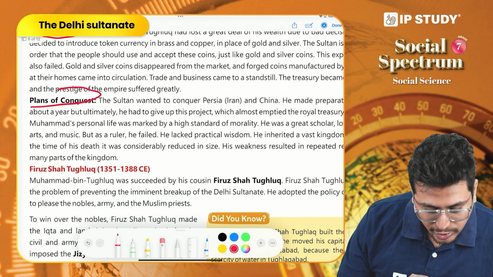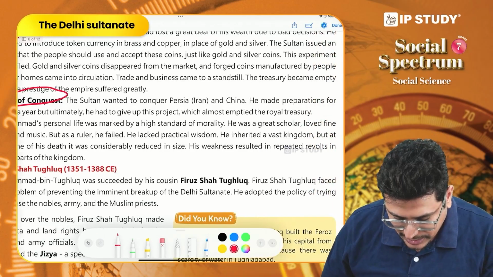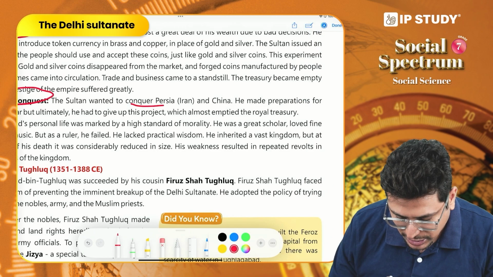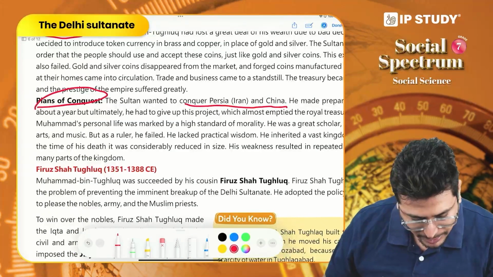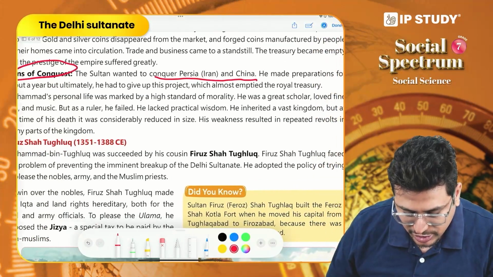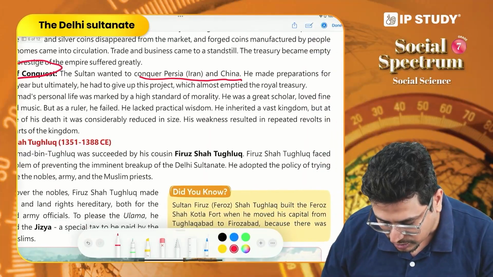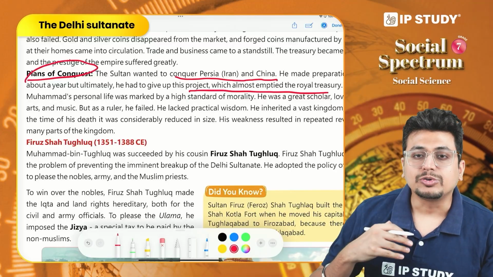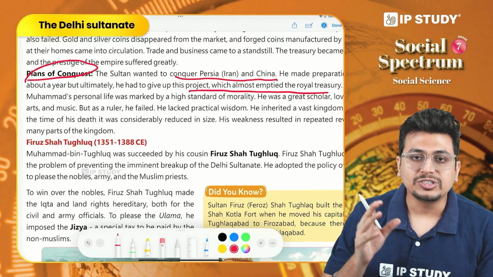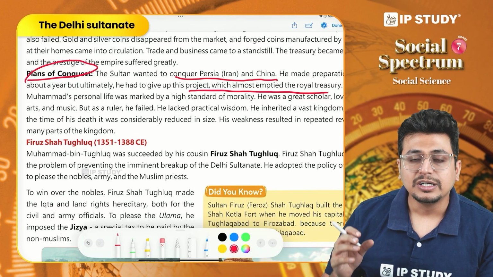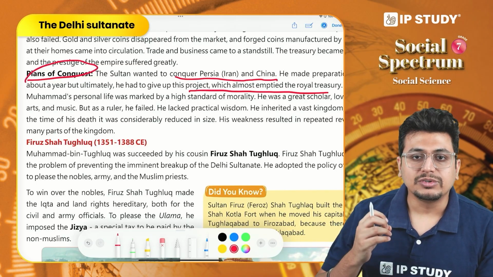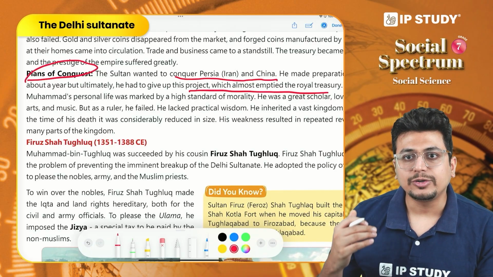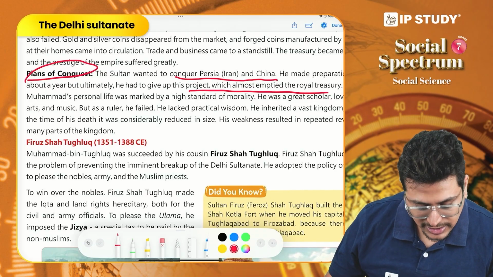His plans of conquest were also questionable. He wanted to conquer regions of Persia and China. He made preparations for about a year, but unfortunately he had to give up this project, which almost emptied the royal treasury. So he planned to control different regions, not just of India but also outside India, but the amount which was spent in just the planning of this action was too much. It led to economic failures of the empire.